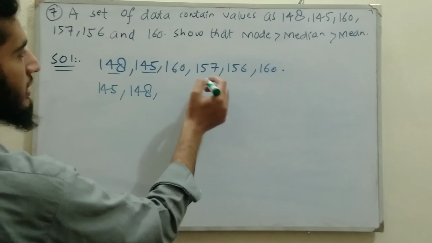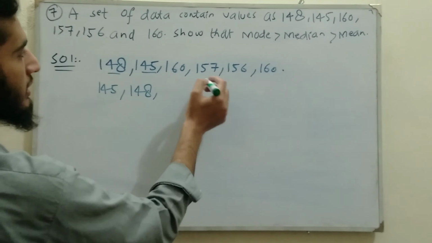Mode is actually the most repeating, most occurring value in a set of data. So in this set of data 160 comes twice, 157 comes as a single, 156 is a single, 148 and 145 are single, and 160 comes twice. That's why 160 is the most repeating value in this set of data. That's why the mode of the given set is 160. So our mode will be equal to 160.